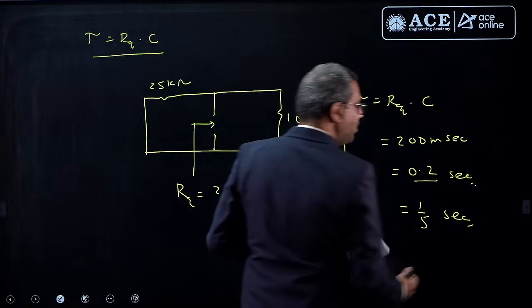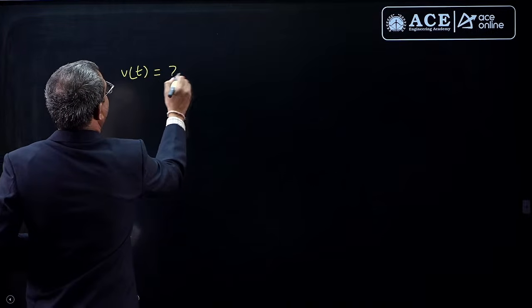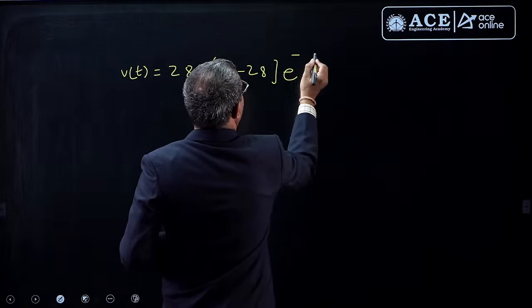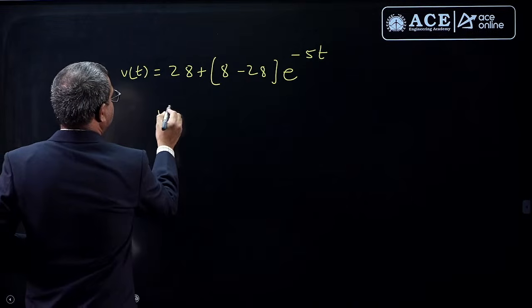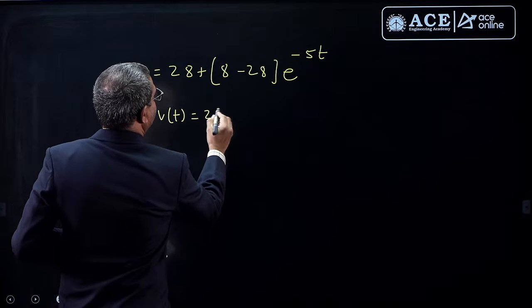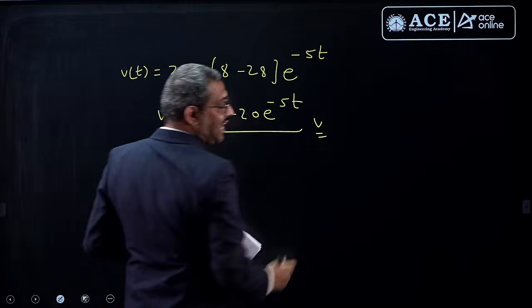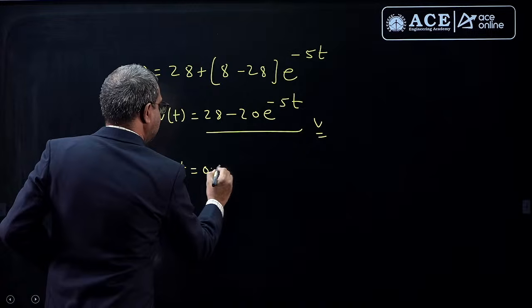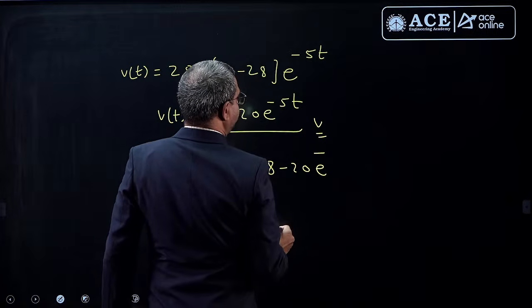Now, if I write the complete solution for this, V of t is equal to V of infinity plus V of 0 minus V of infinity e power minus t by tau, that is t by 0.2. So, this is the complete solution: 28 minus 20 e power minus 5t volts. Now, he is also asking voltage at 0.5 seconds. So, V at t equal to 0.5 seconds is 28 minus 20 e power,